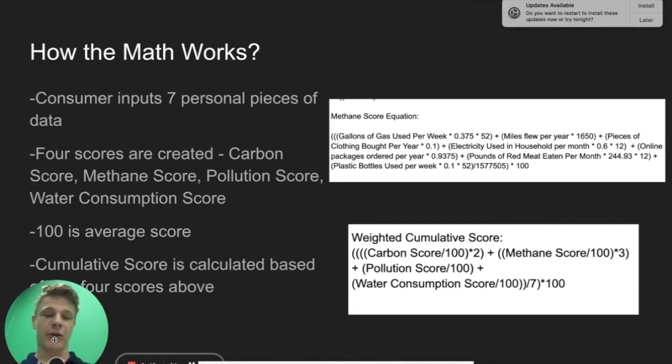This is a weighted score, so methane and carbon are weighted more than pollution and water consumption. We feel that carbon, methane, pollution, and water consumption provide a good summary of a person's impact on the environment. Here on the slide is an example of the methane score equation. This is the type of equation we use for carbon score, methane score, pollution score, and water consumption score. Also on the slide, you can see how the weighted cumulative score is calculated.